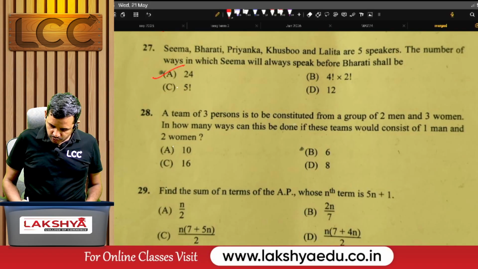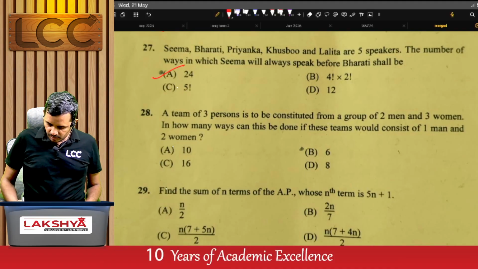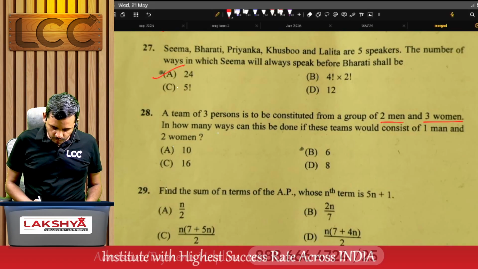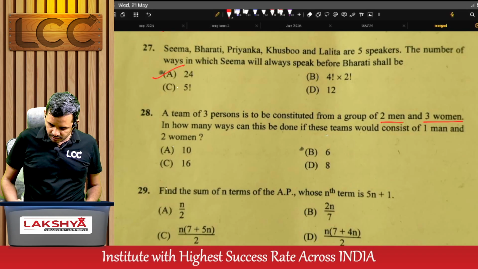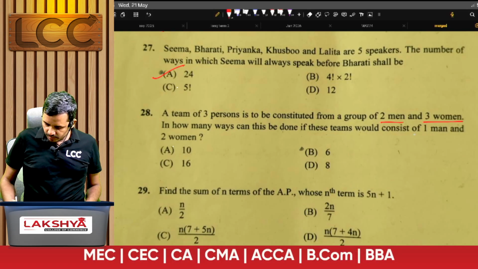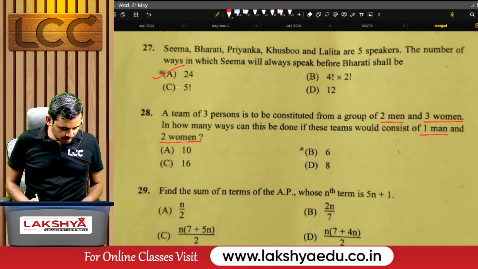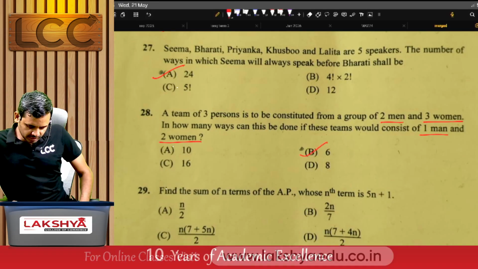A team of 3 persons is to be constituted from a group of 2 men and 3 women. In how many ways can this be done if the team would consist of 1 man and 2 women? The answer is B.